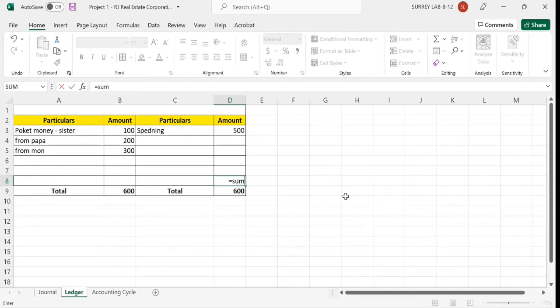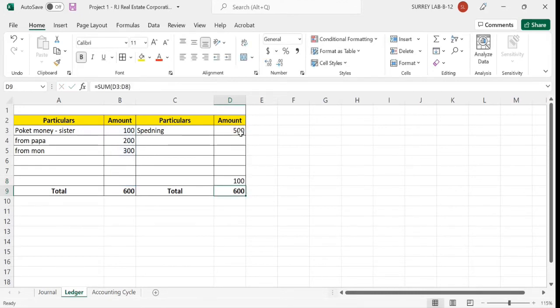Equal sign, sum, bracket open, and select the range from the debit side, and bracket close, minus. Again write sum, bracket open, select the range from here to here, not the cell. Just remember, don't select the cell in which you need the answer. So I'm not selecting that one. Till here this point is okay. For the right side I want the answer here, so that's why I have selected till this point. Then I press enter, and 100 is automatically coming.